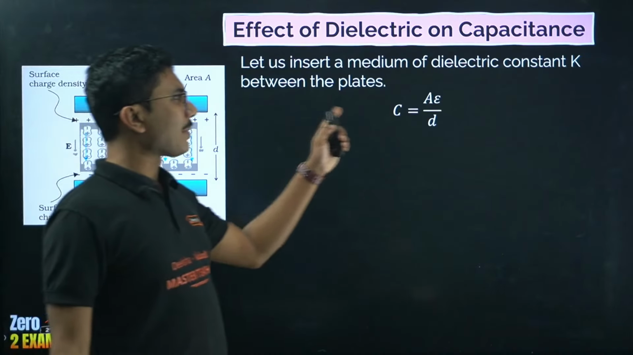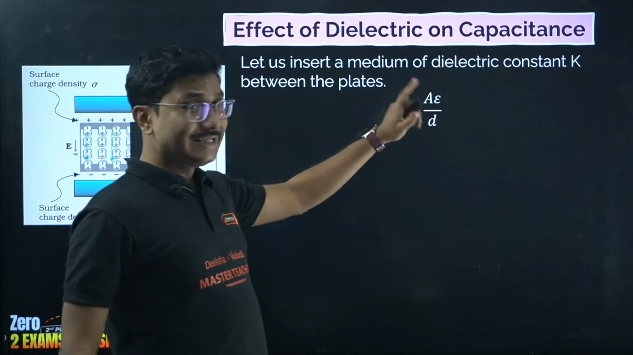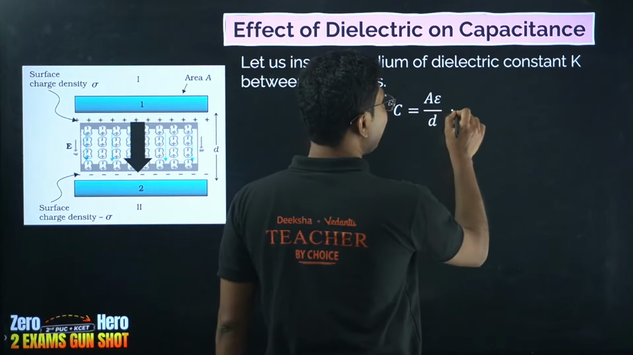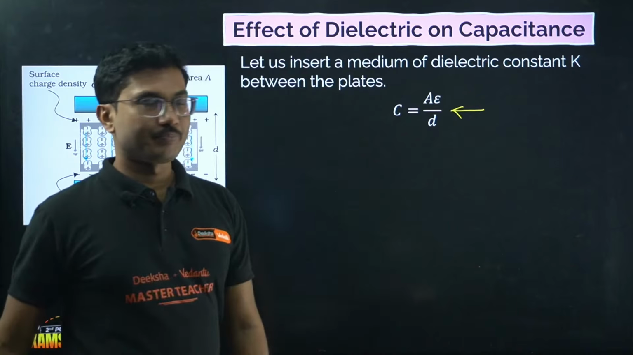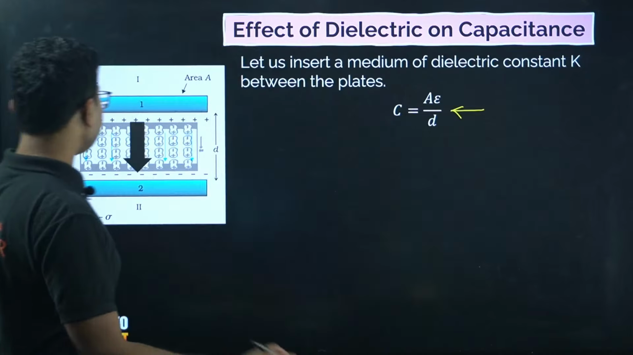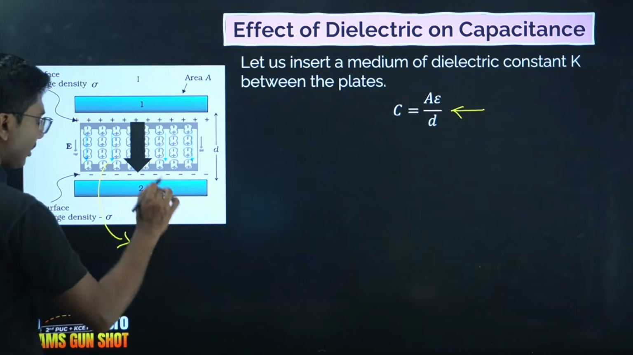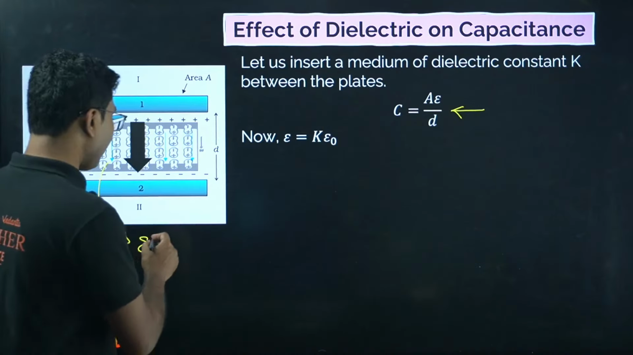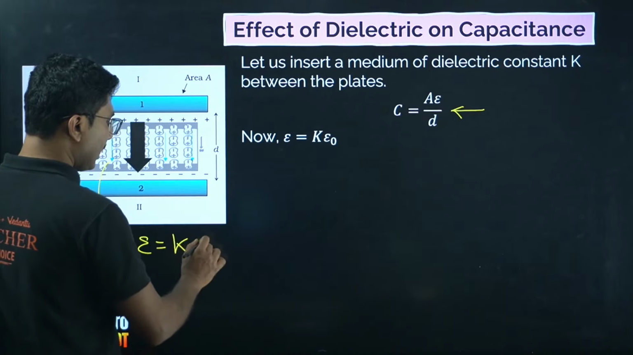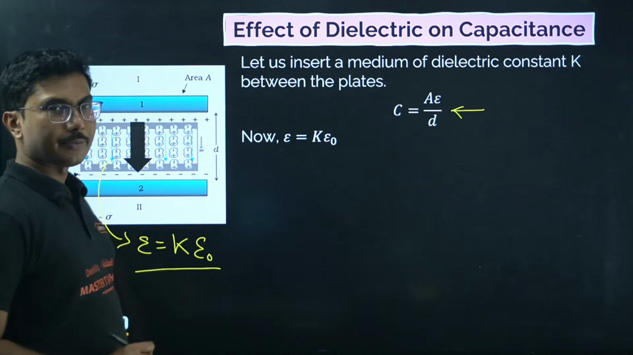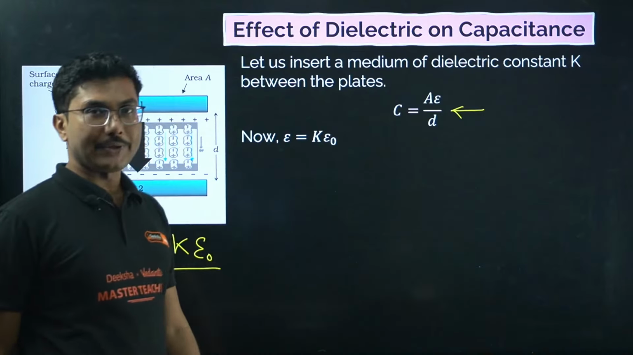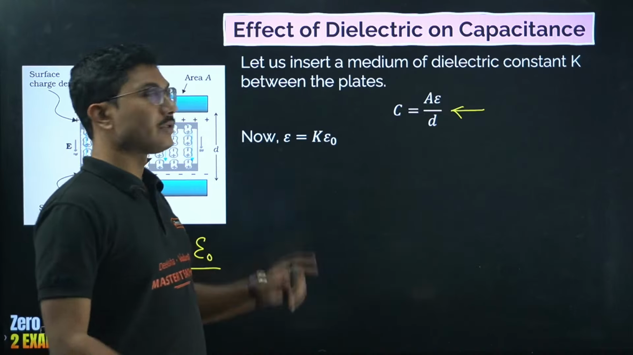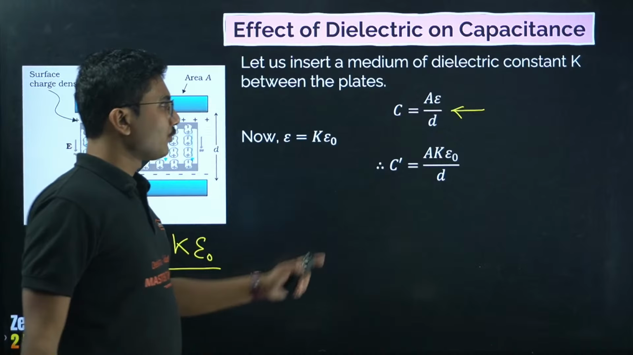In that case, the initial capacitance was A epsilon naught by D. Now the capacitance will be A epsilon by D. What is epsilon? Epsilon is the permittivity of the medium. Now what is permittivity? Permittivity of a medium is given by dielectric constant times the free space permittivity. So epsilon equals capital K into epsilon naught. It is capital K. Small k refers to Coulomb constant, capital K refers to dielectric constant.